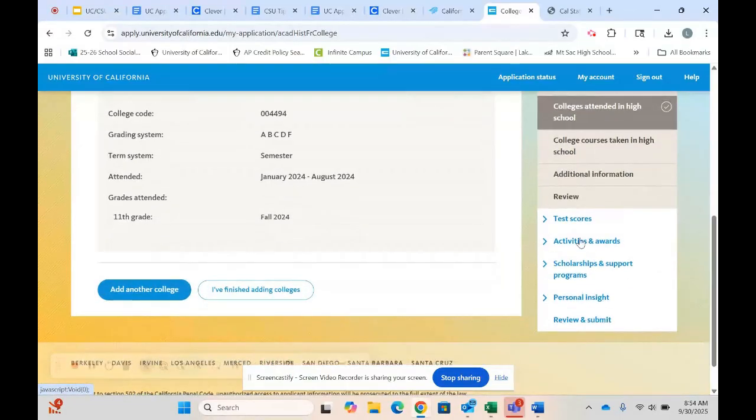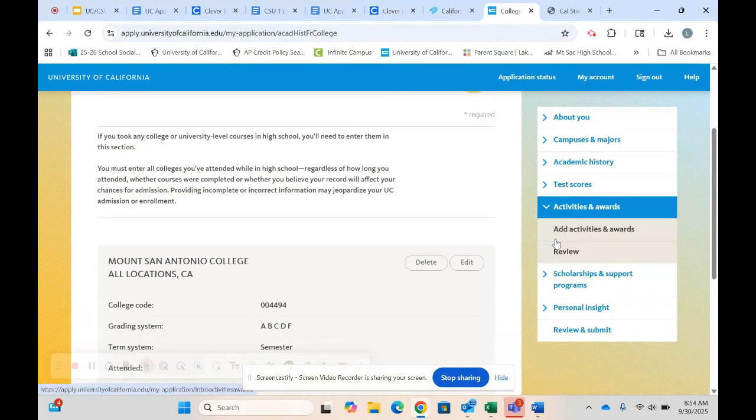Okay, the next section here is for any test scores that you would like to submit. Remember, the UC system is going to look at SAT scores if you are admitted to a campus and for placement purposes. The next big section is the activities and awards section.